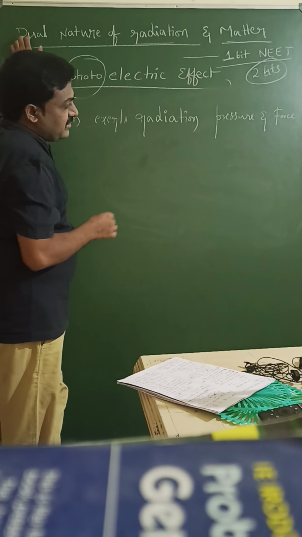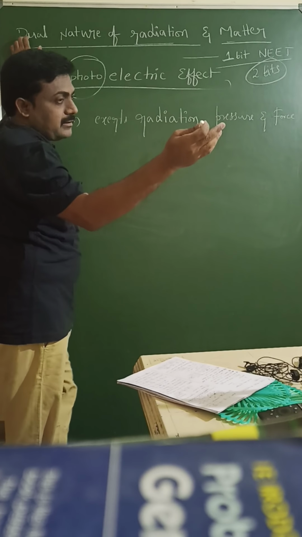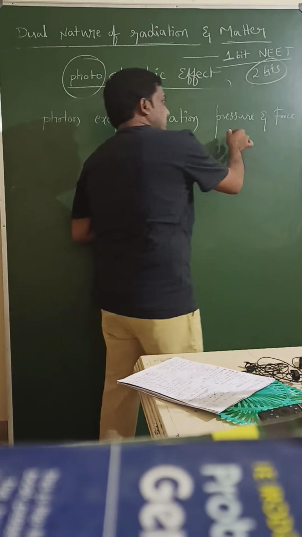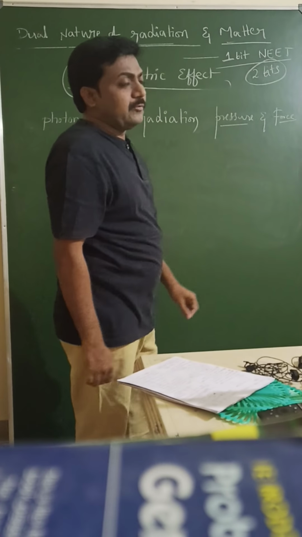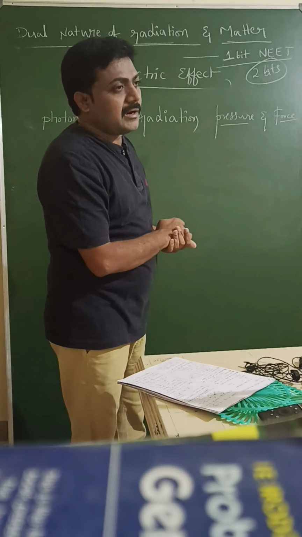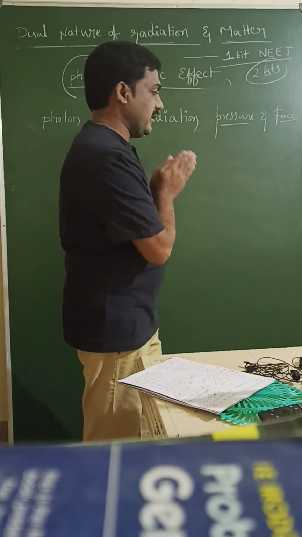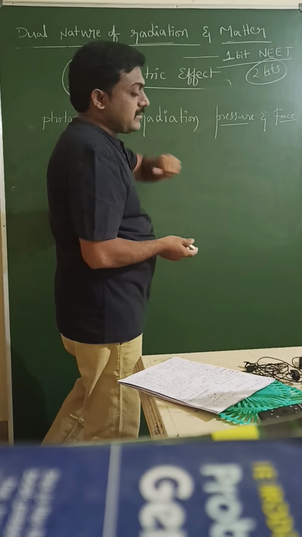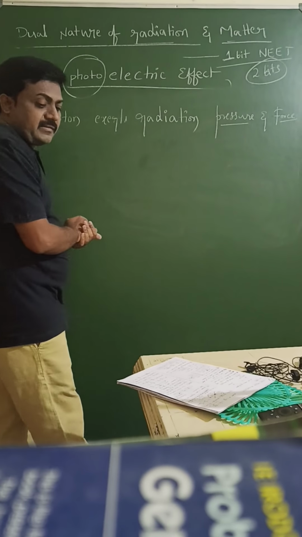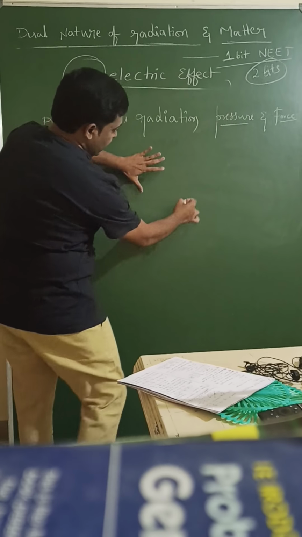So what is this pressure and force? In properties of matter there is a relation between pressure and force. Pressure equals force by area, or force equals pressure into area. Here what is related to this? So we will discuss the relation.